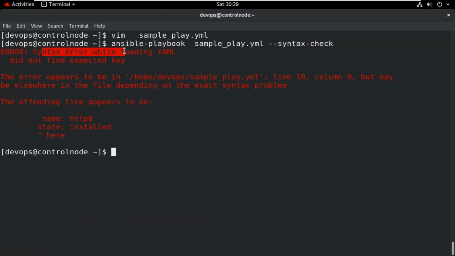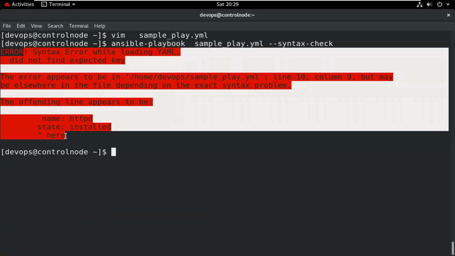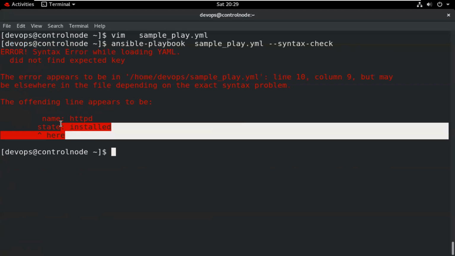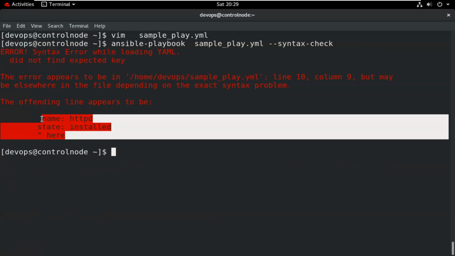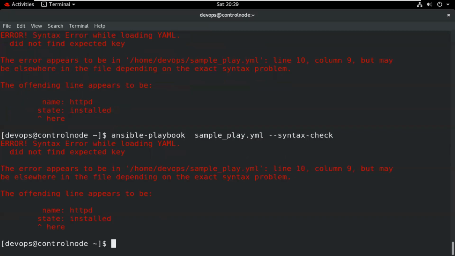Syntax error. So this is my syntax error, not a spelling mistake. So when we write a playbook, the indentation must match. If you write anything, it must be set at the same indentation.